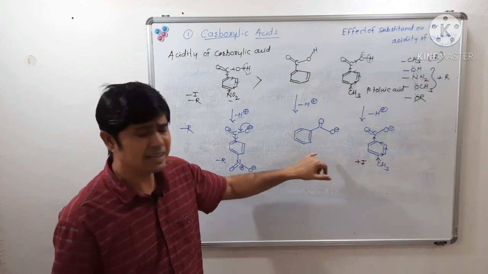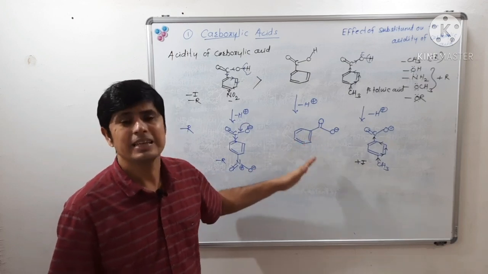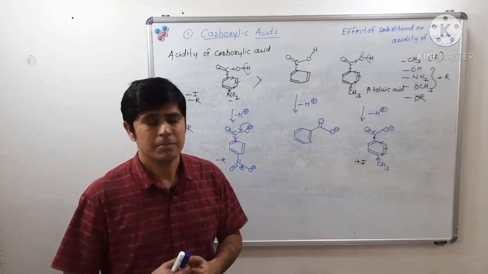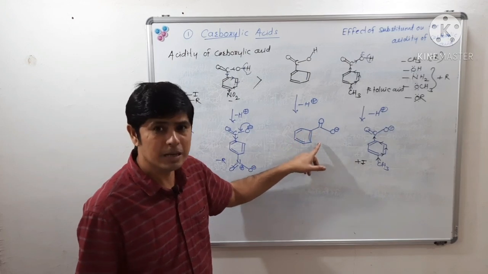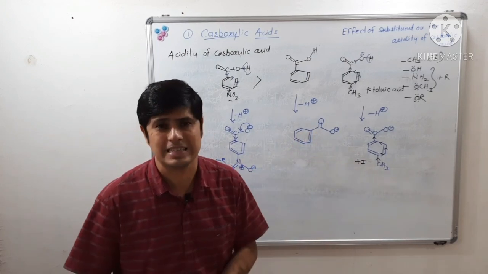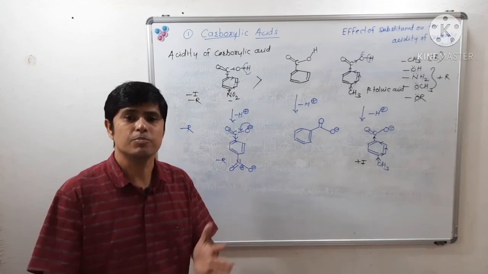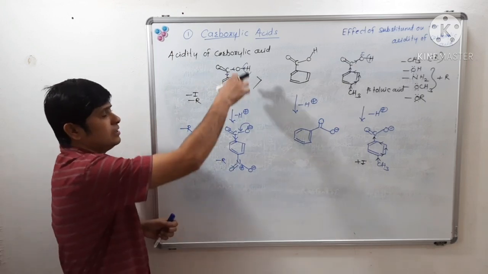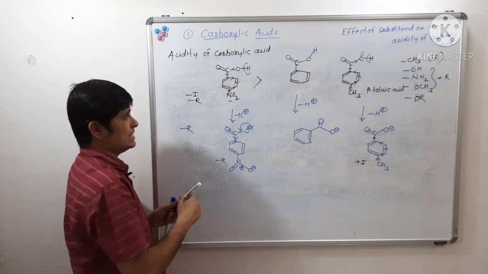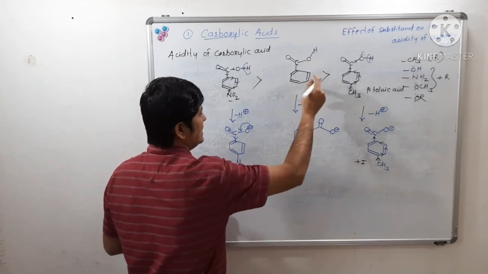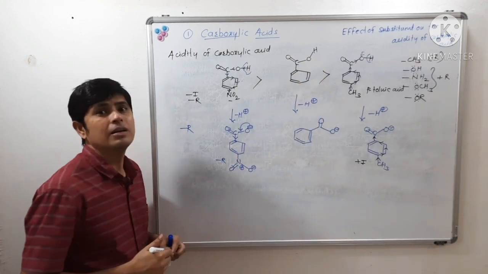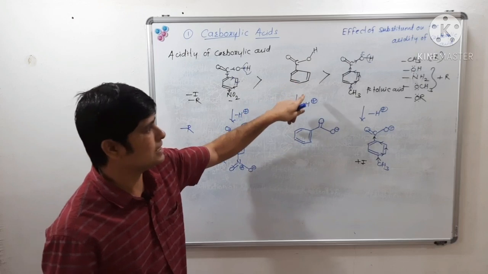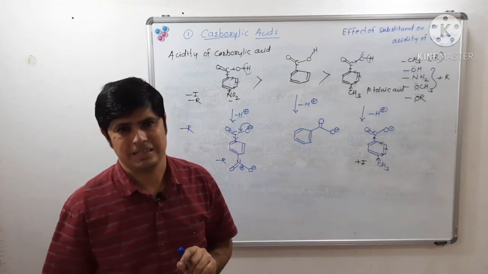In case of benzoic acid, there is no group which is destabilizing the conjugate base of benzoic acid. So the conjugate base of benzoic acid is more stable as compared to the conjugate base of para-toluic acid. Hence we can say that benzoic acid is stronger than para-toluic acid. So the order of acidity: para-nitrobenzoic acid is stronger than benzoic acid, and benzoic acid is stronger than para-toluic acid.